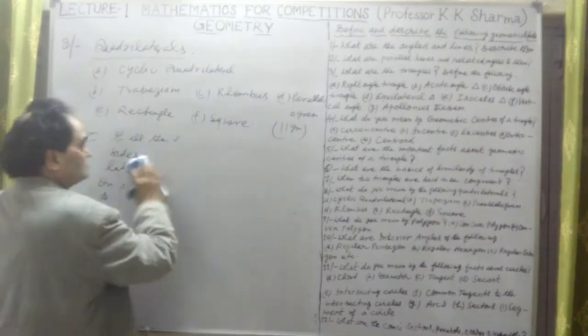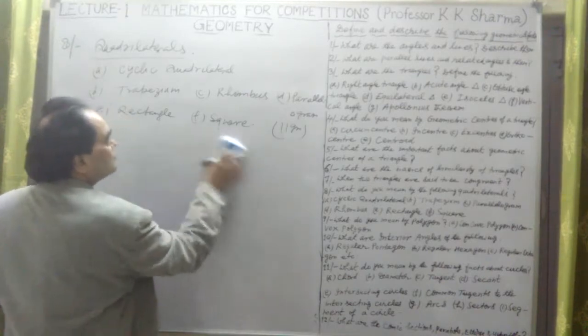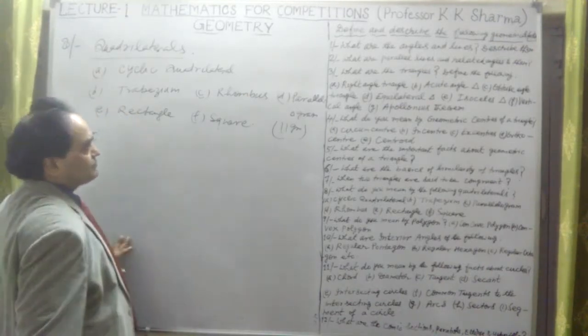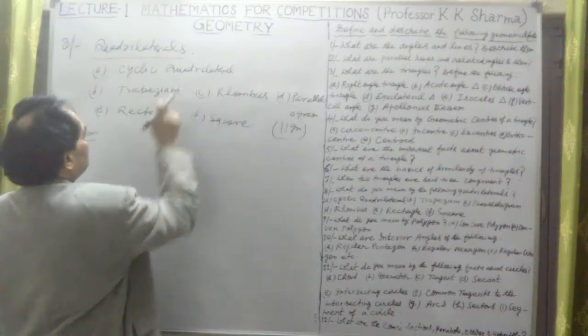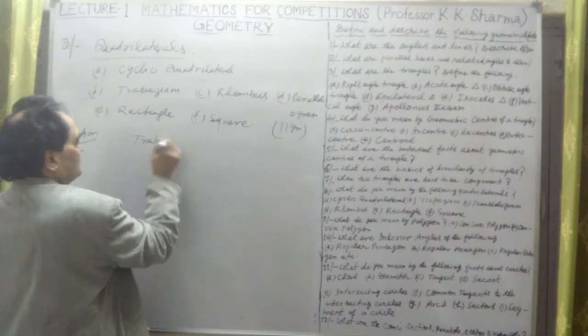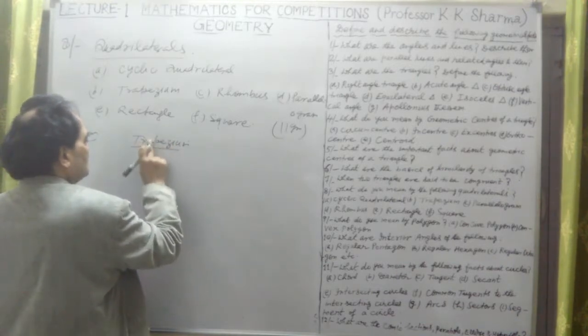Now let me talk about the second part. Parallelogram, rhombus, trapezium. First is the trapezium. What kind of shape is a trapezium?